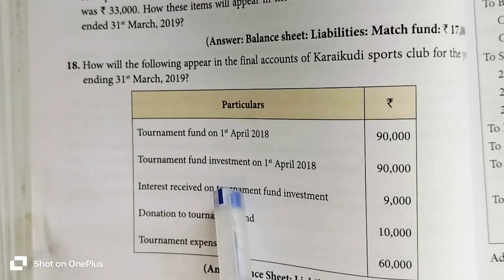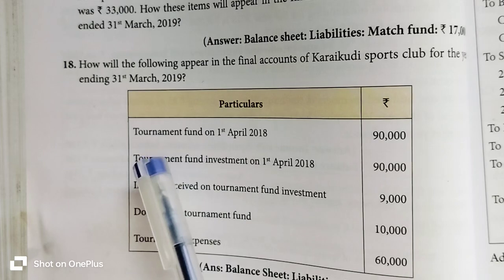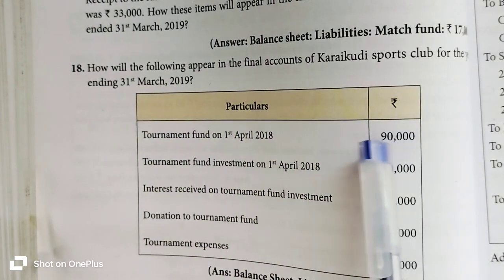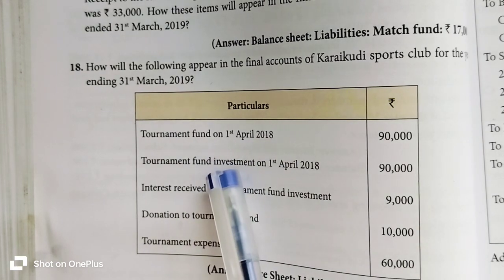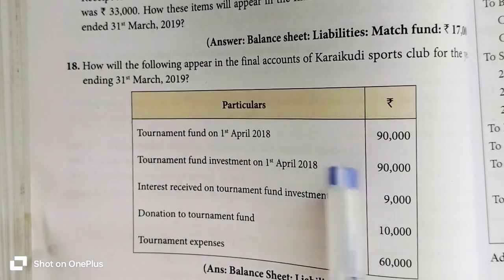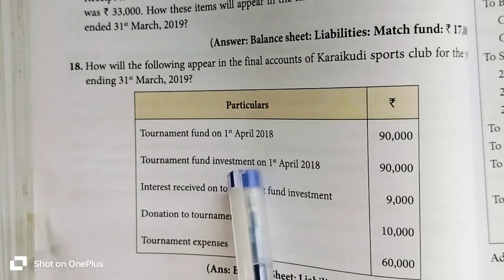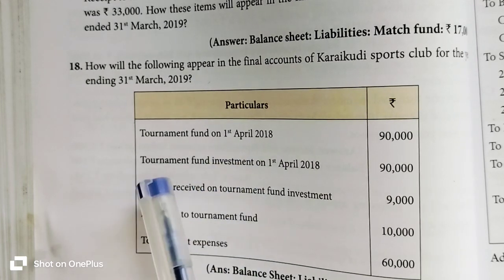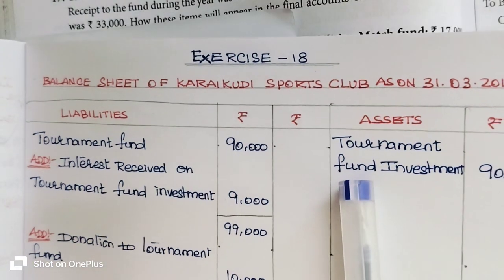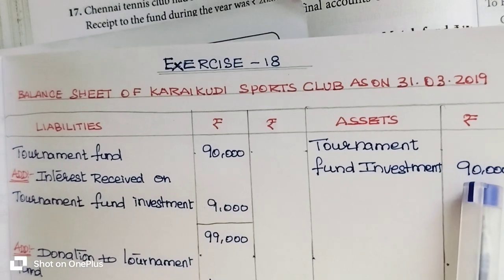Then tournament fund investment on 1st April 2018, 90,000 rupees. Listen, on the same date, the tournament fund 90,000 rupees, they have invested the same amount. So tournament fund investment means what? Investment is an asset item. So it will appear on the asset side. So on the asset side you have to write tournament fund investment 90,000 rupees.